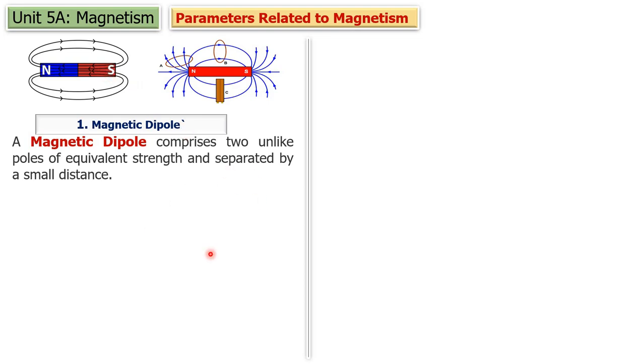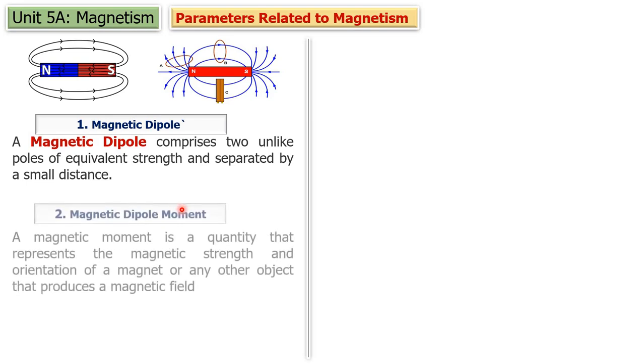Similarly, suppose you have a current loop. A current loop also produces what? Magnetic field. So that current loop we also consider as a magnetic dipole. Similarly, an electron which revolves around the nucleus or revolves around itself also possesses magnetic moment, so it is also considered a magnetic dipole. So this is about magnetic dipole.